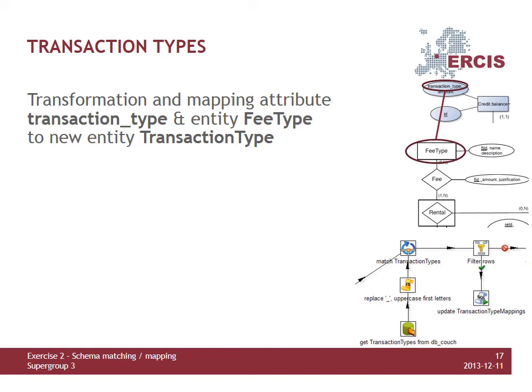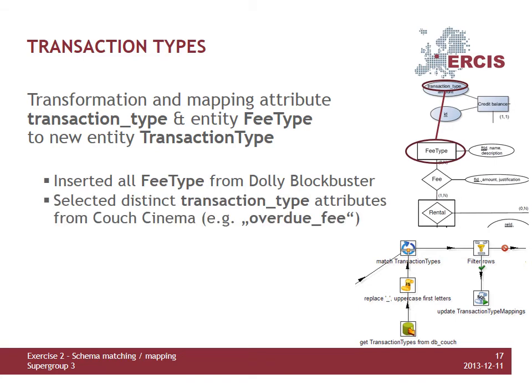In the first step of the transformation, we basically copy all fee types from the Dolly Blockbuster database to the final schema as transaction types. To allow mappings of relations, a mapping table is introduced. In the next step, we gather all distinct instances of transaction type attributes from the Couch Cinema database.